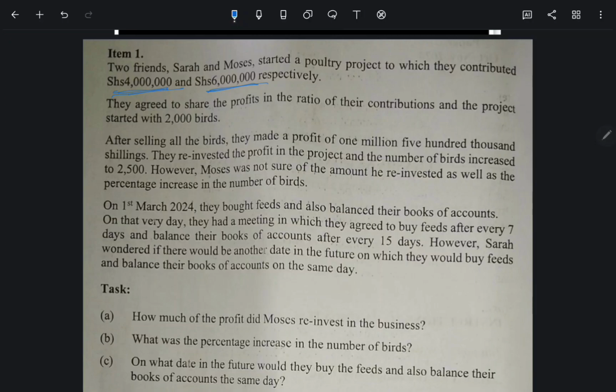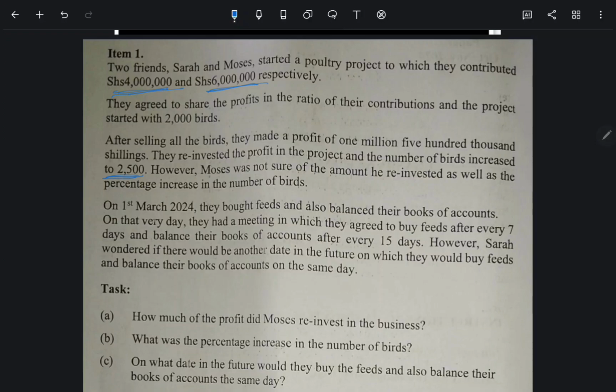So the question continues to say, they reinvested the profit in the project and the number of birds increased to 2,500. However, Moses was not sure of the amount he reinvested as well as the percentage increase in the number of birds. On 1st March 2024, they bought feeds and also balanced their books of accounts.